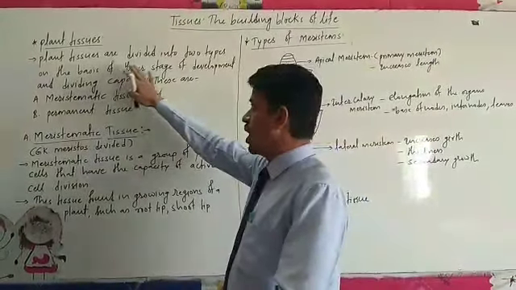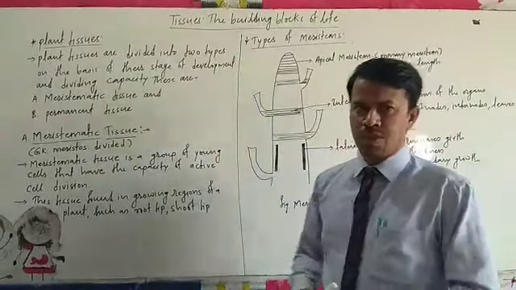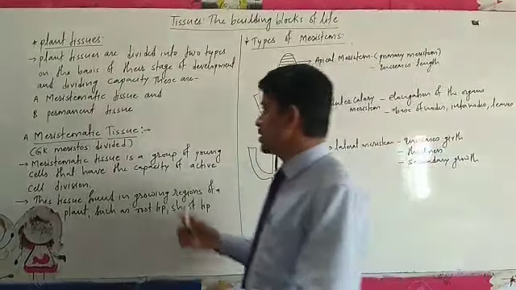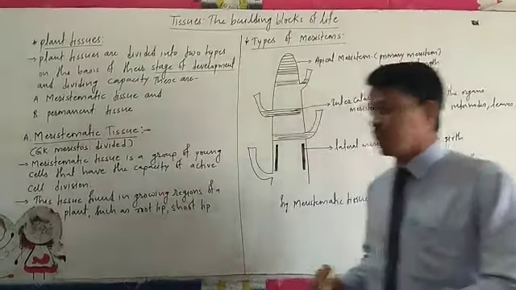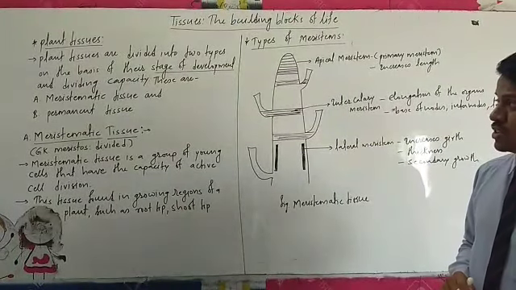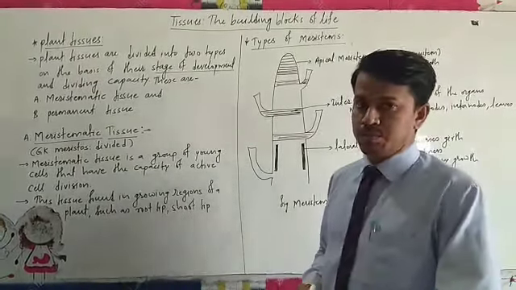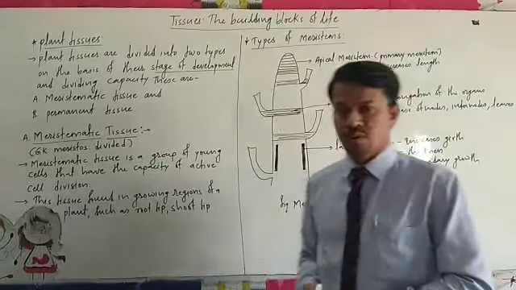See, plant tissue is divided into two types. The first basis is the stage of development, means how they develop, by which process they develop.